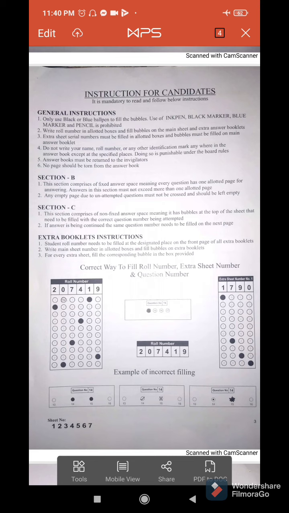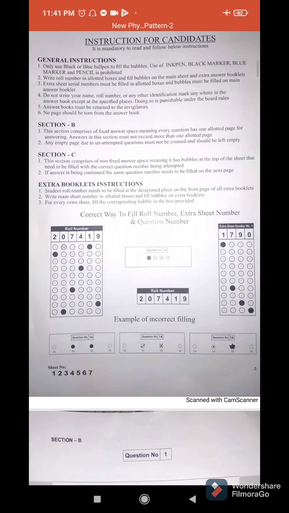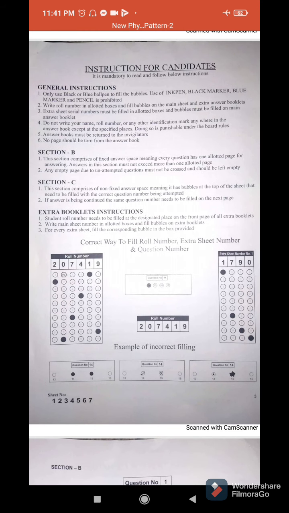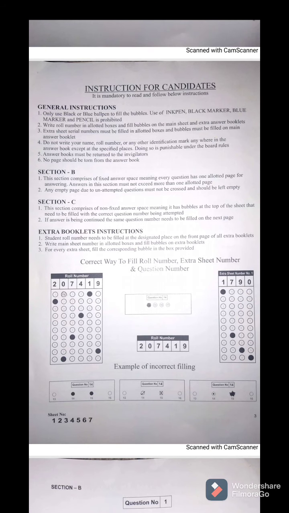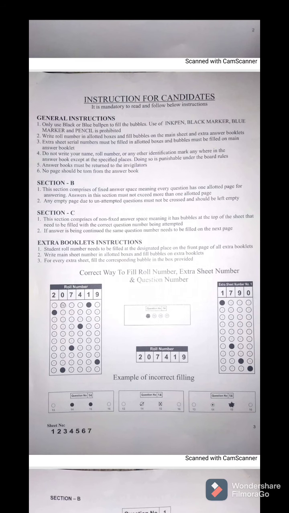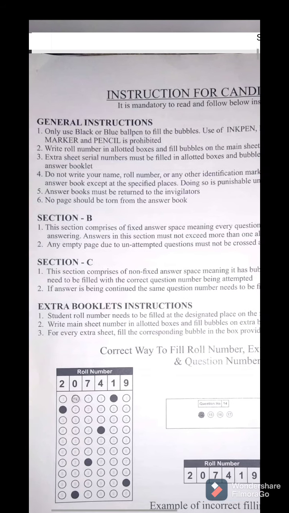Here are instructions for the candidates, for the students, right? First read the instructions given here. If you do not understand these instructions, after that you can ask the invigilators who are on duty, right? But there is nothing difficult in it. I will read the instructions for you.